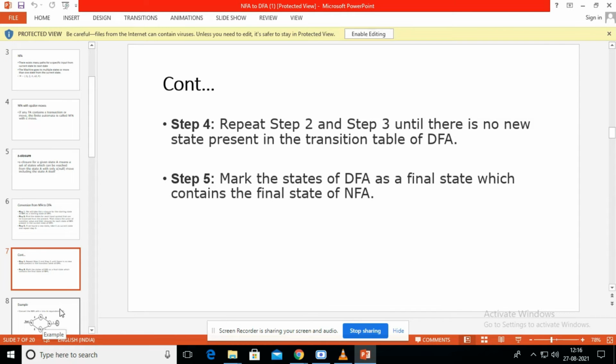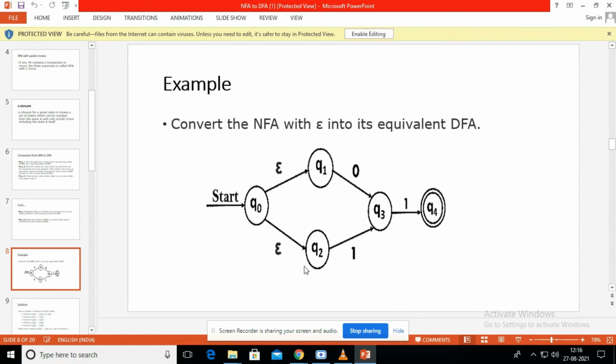Next, we have to discuss this conversion of NFA to DFA with a small example. Listen here. See, here is one example. This is an NFA diagram. In a DFA diagram there are no epsilon moves, so this is an NFA diagram with epsilon moves.